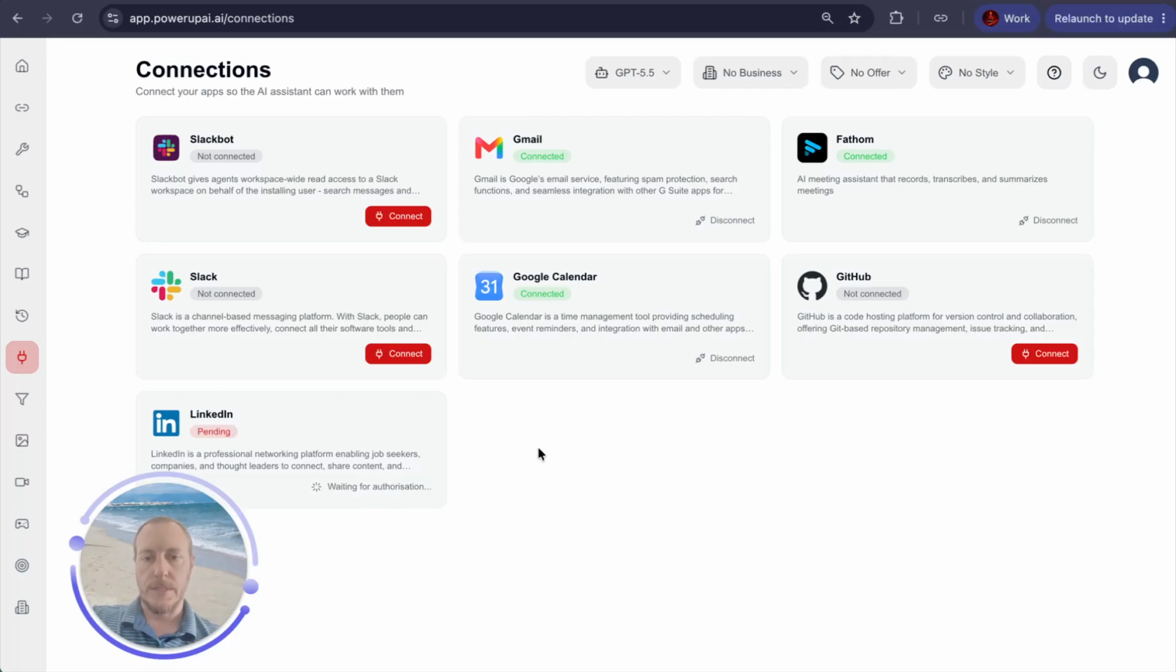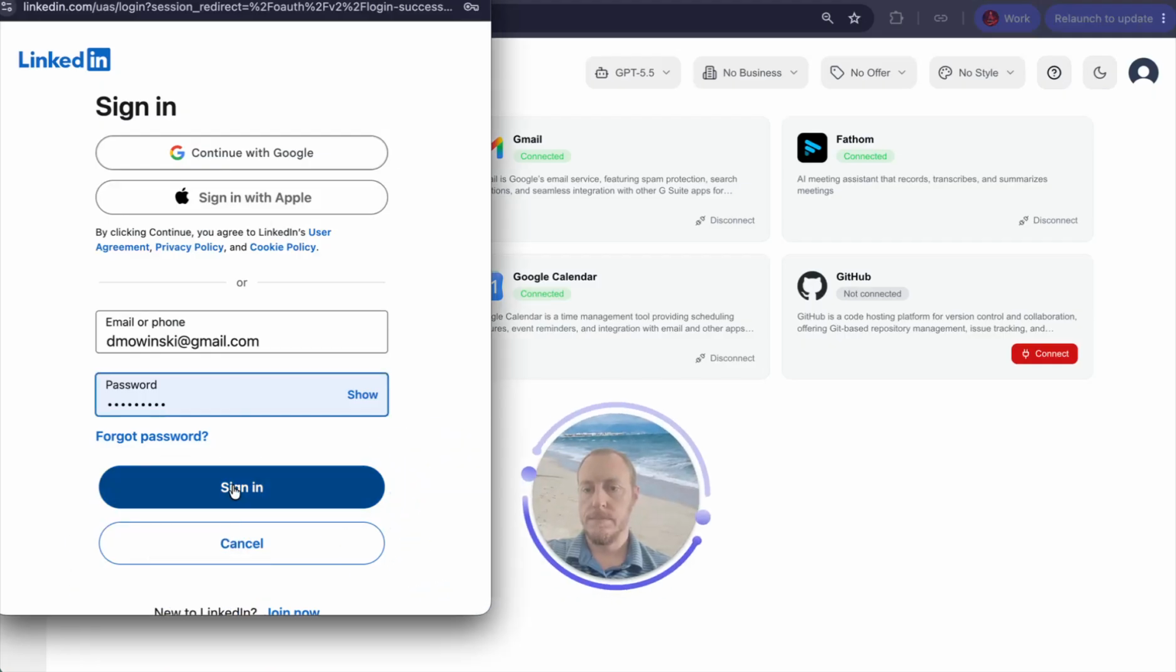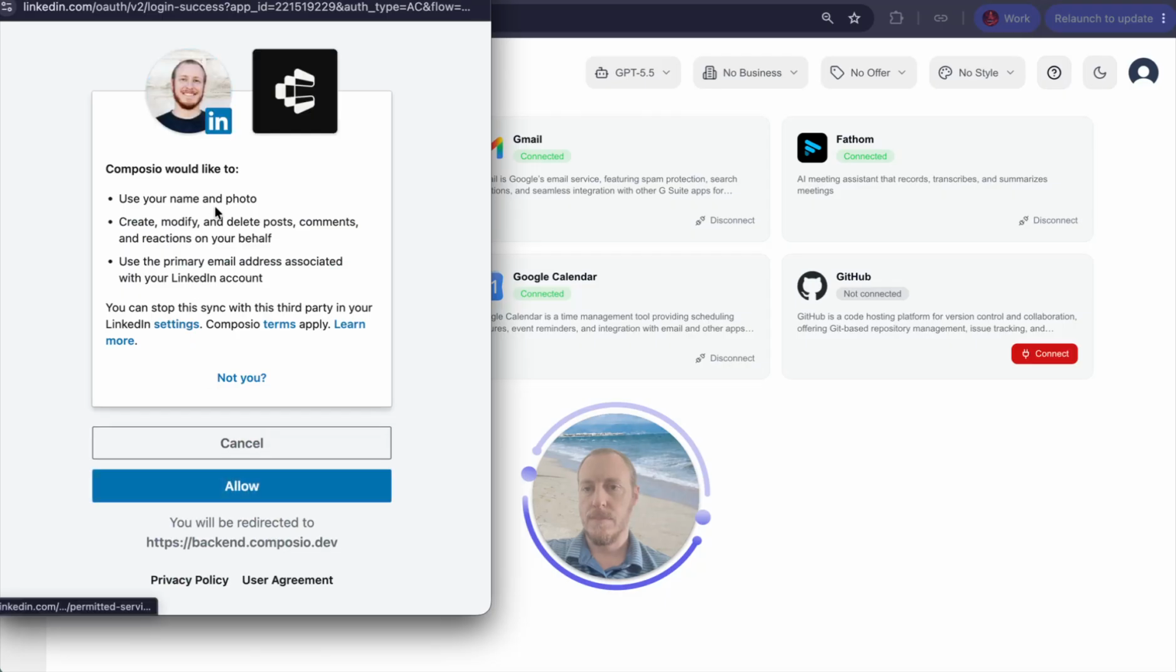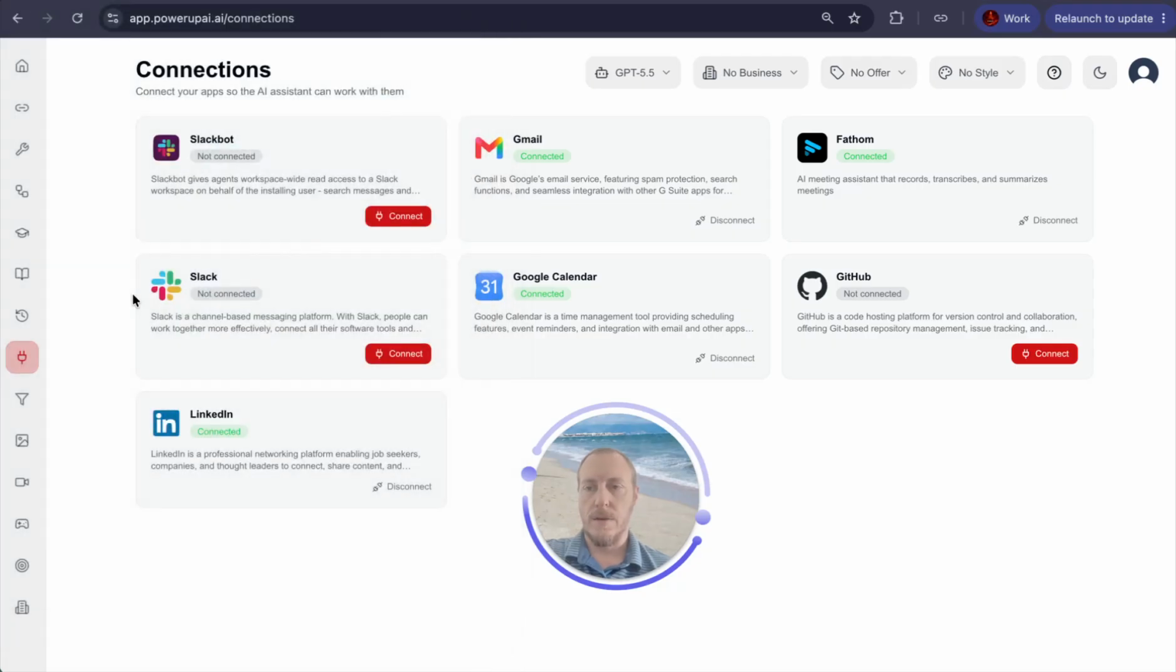So we simply press the connect button, and over here on the left, we will get a pop-up to connect us directly to LinkedIn. All right, so here's that pop-up. We just log in. All right, so this is what it would like to do. Modify, let's hit allow. And that is it. We are now officially connected. So let's go back over to the master chat and see what we can do.